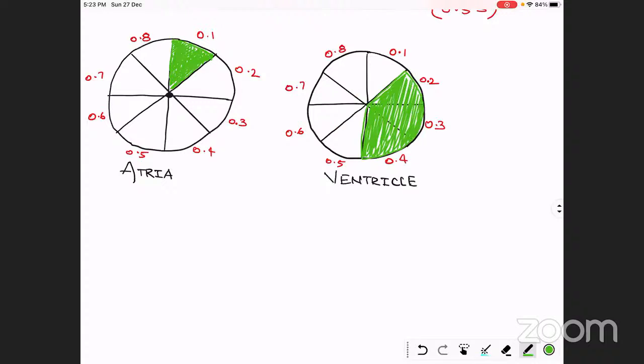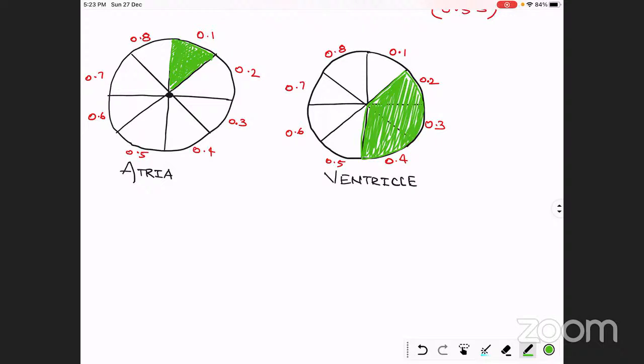Anyone having confusion? Anvit, Sinchana, any confusion in this? No, sir. Okay. Now one more thing: why are we saying that the cardiac cycle is initiated by atrial systole at 0.1 second, first the atria go into systole, then from 0.2 second the ventricles go into systole? What is the reason behind this 1 by 10 second delay?